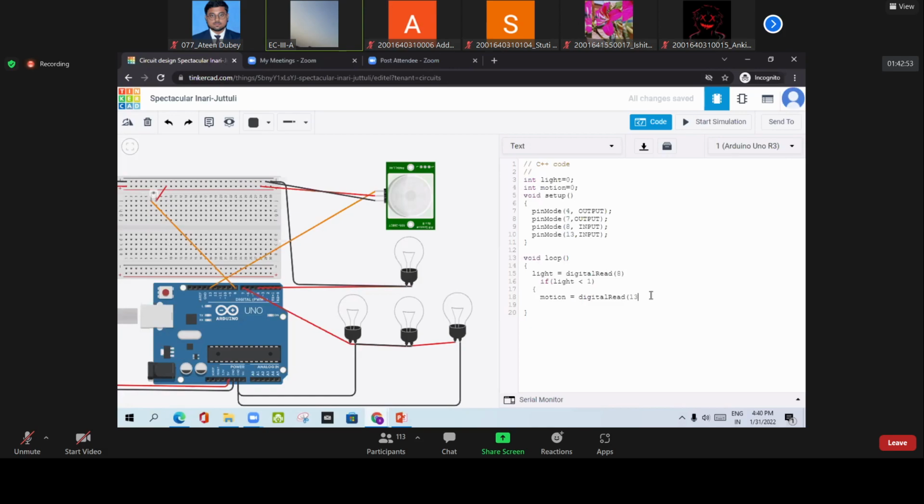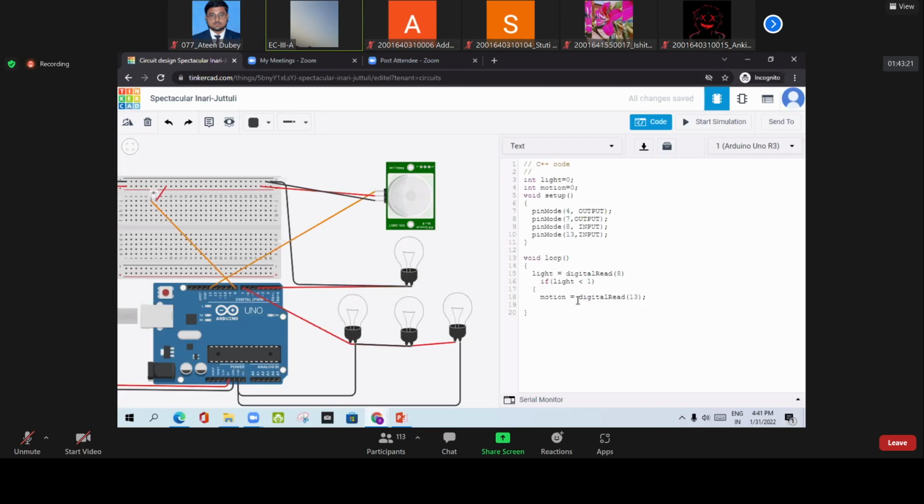So whatever is coming at pin number 13 will be stored in motion. Whatever is coming in pin number 8 will be stored in light. Now we will compare. If light is less than 1, that means there is night time. That means we will program like this. Because there is night time, now we will focus on what the PIR sensor will say, if there is a person or not.